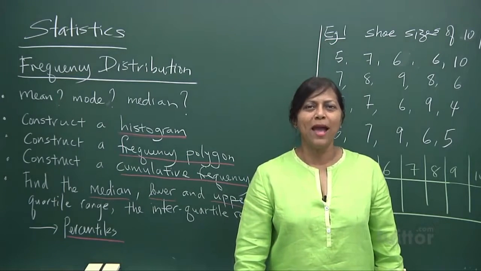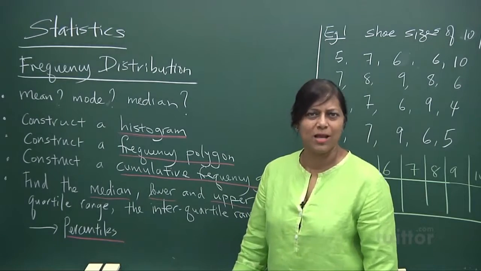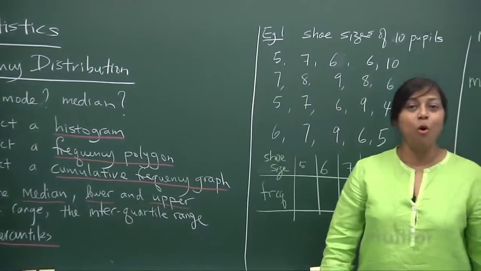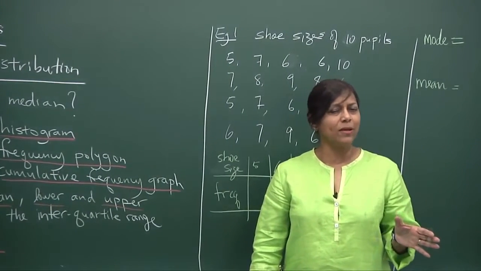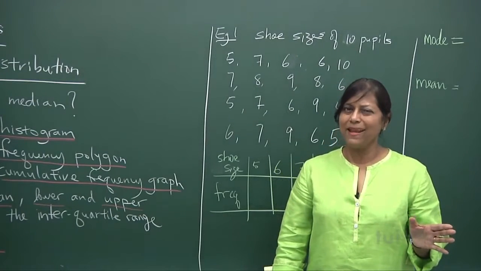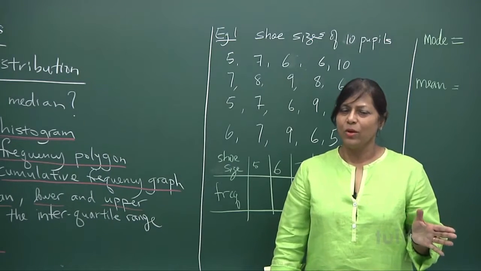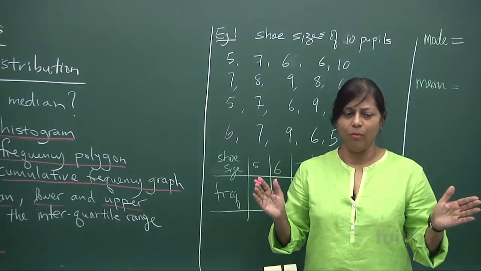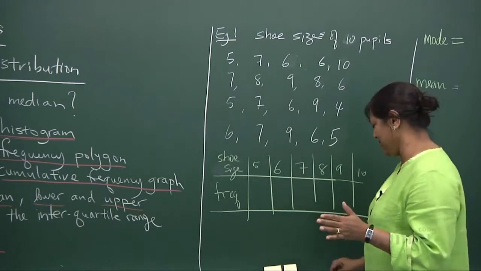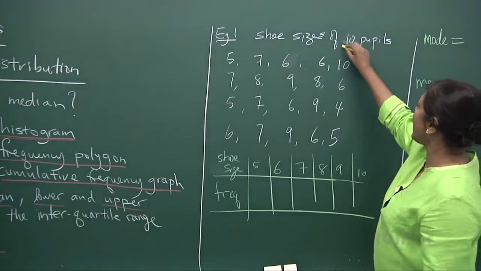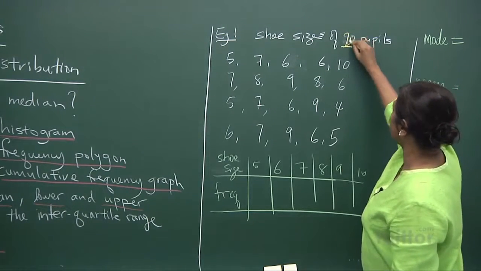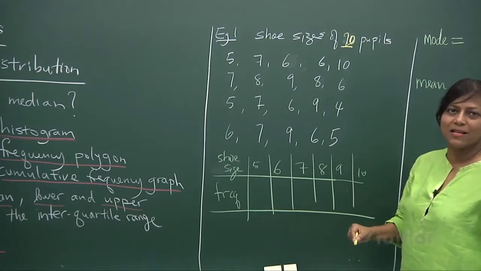Now we look at shoe size. What is your shoe size? We say size 4 is small, size 5 is okay, size 6 is about average, depending on your age and your feet. If you have size 10, oh my God, you're Bigfoot. So let's look at the statistics of 20 pupils with different shoe sizes.